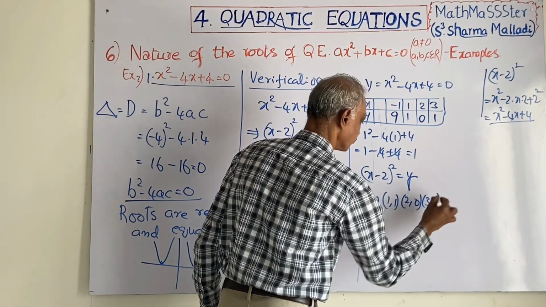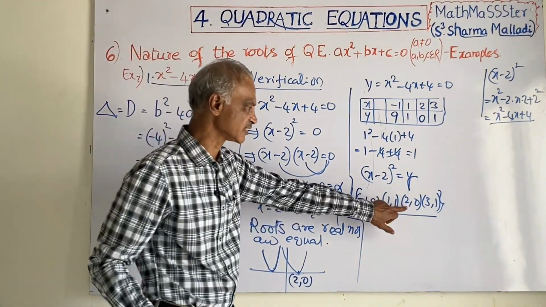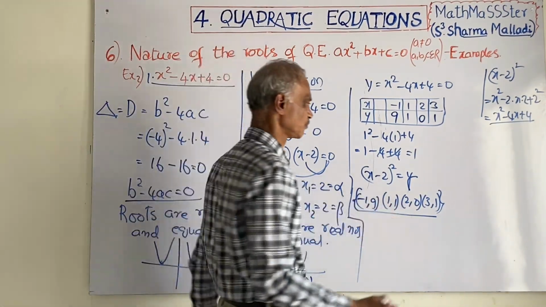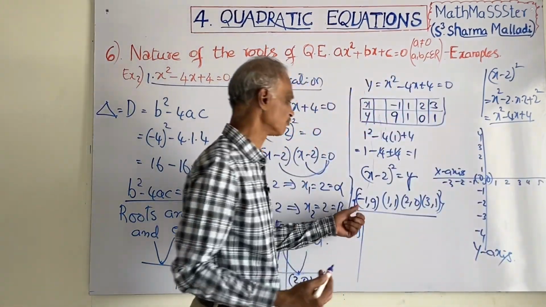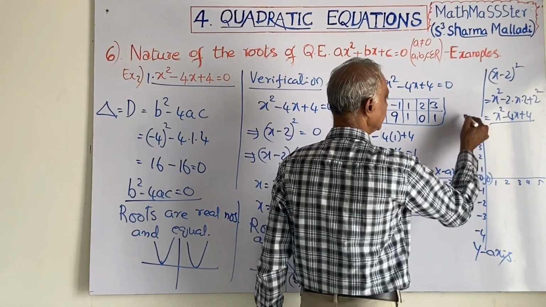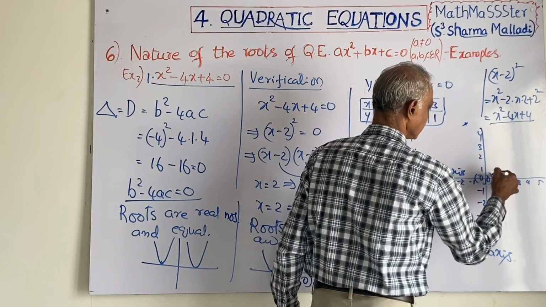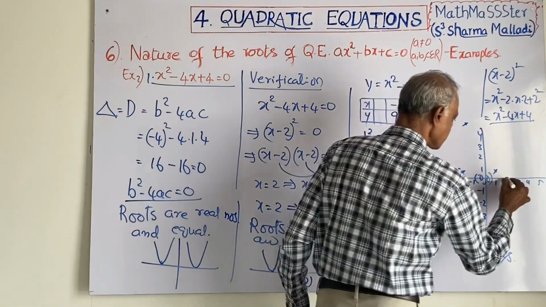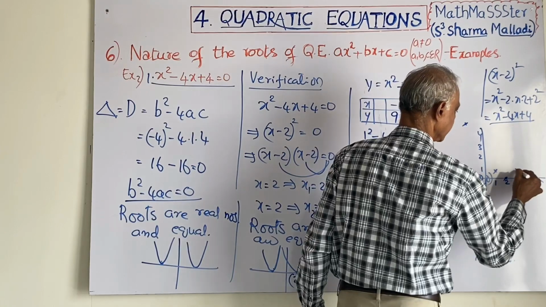With the help of the solution set, we will draw the graph. It is touching the x-axis at 2, 0. I am taking a rough graph. Minus 1, 9 will be here somewhere. 1, 1 will be here. 2, 0 will be here. 3, 1 will be here.